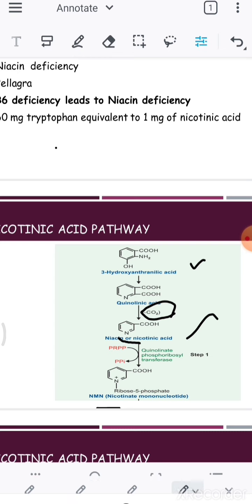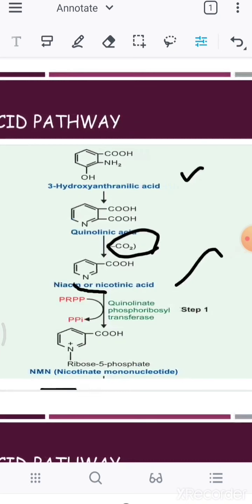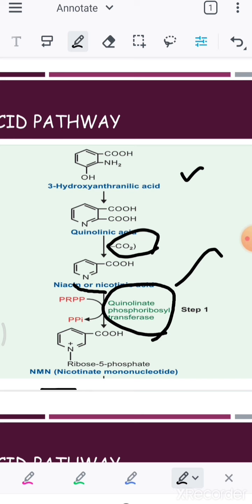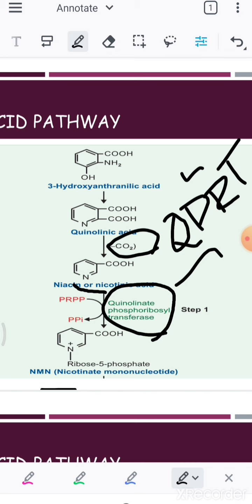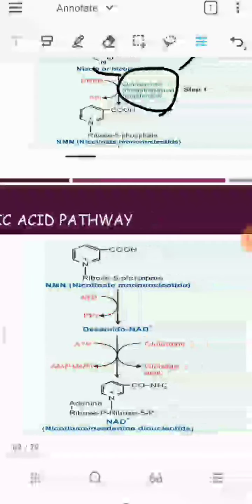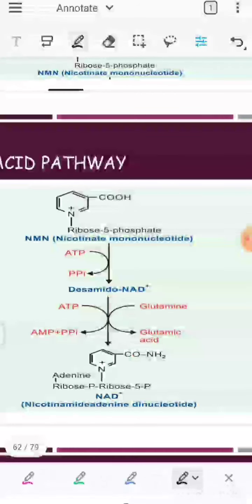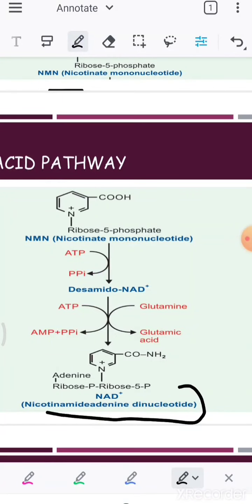And also you can see that when this niacin is formed, it is going to be converted into nicotinic acid mononucleotide using an enzyme called quinolinate phosphoribosyl transferase. This is one of the enzymes, which is going to convert it into a nicotinic acid mononucleotide. Okay, so then what is going to happen to this nicotinic acid mononucleotide? The main aim is to form the NAD. They have to enter into the NAD pathway.